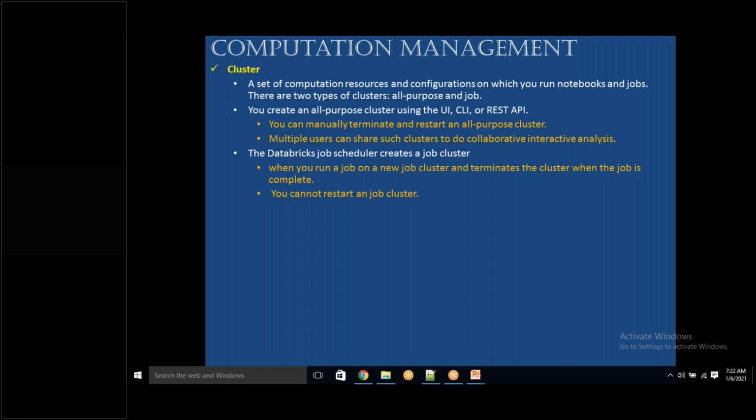Okay, if it fails on a particular day with bad data, you fix it and you have to recreate the cluster and run. Is that correct? Yes, you are right. But again, I am just clarifying. You are not going to create it. You are going to schedule it. Automatically, the Databricks job scheduler will create the job cluster.